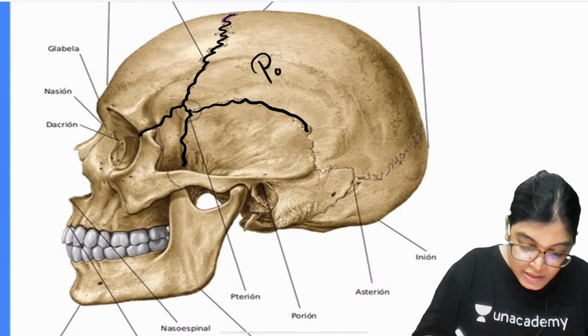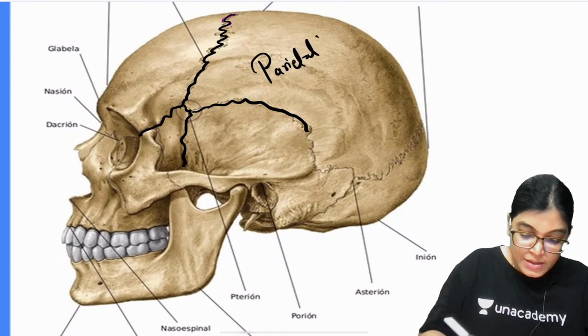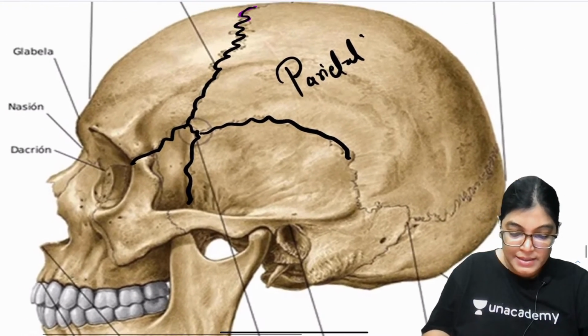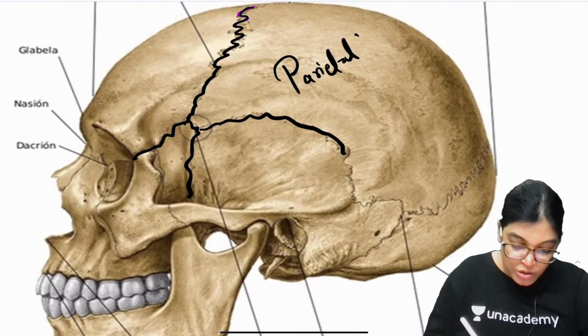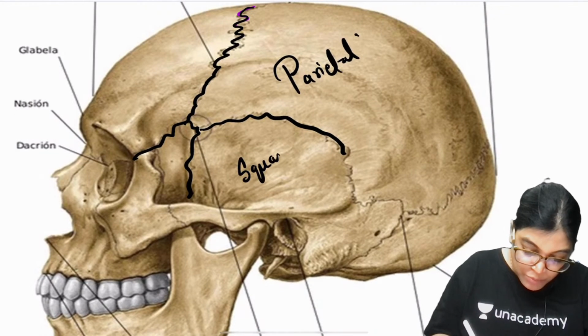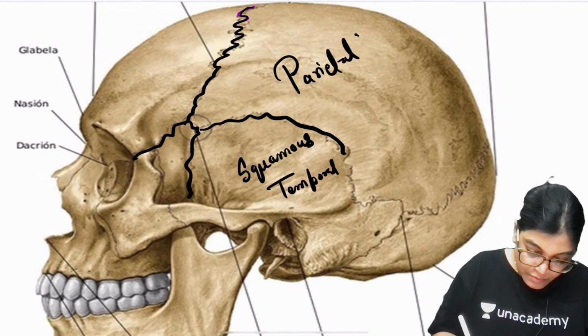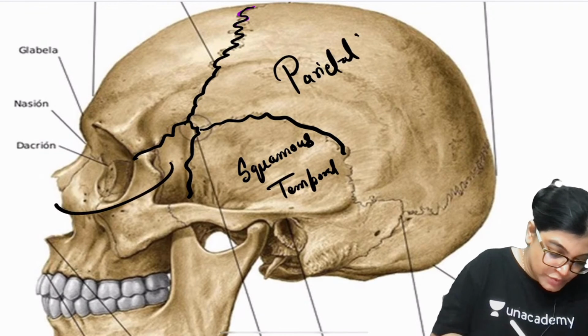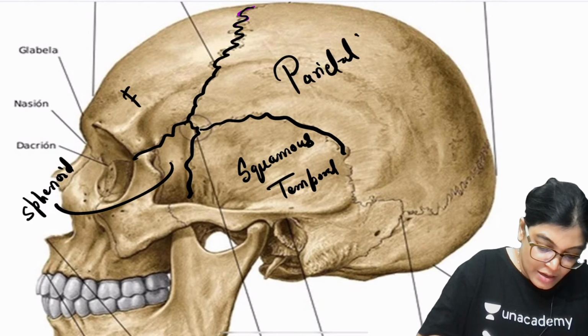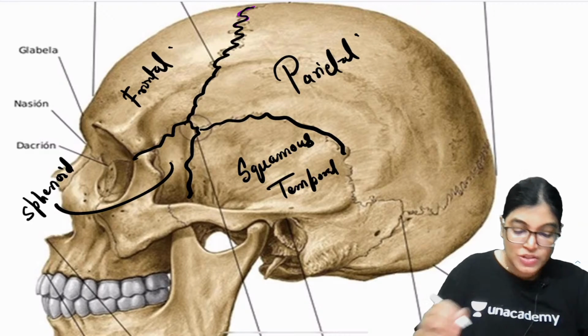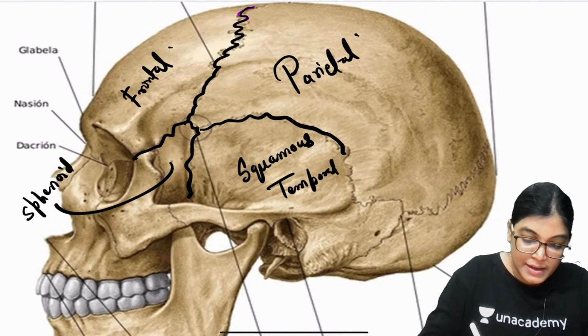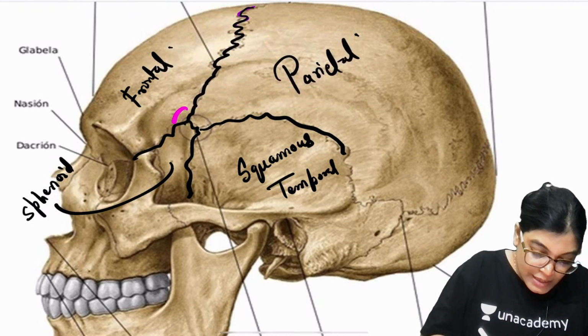So this is which bone? This is the parietal bone. Let me highlight this. See here, this is the parietal bone, this is the squamous part of the temporal bone. This is which bone? This is the sphenoid, the butterfly-shaped bone, and this is the frontal bone. So at the junction of these four bones,